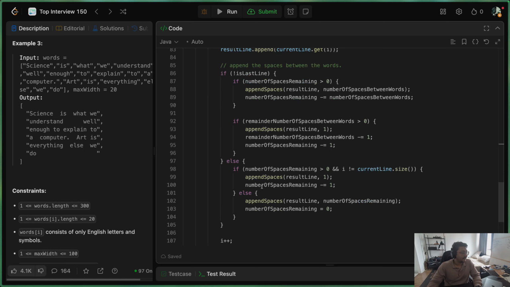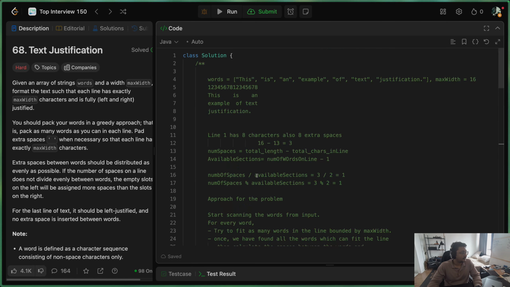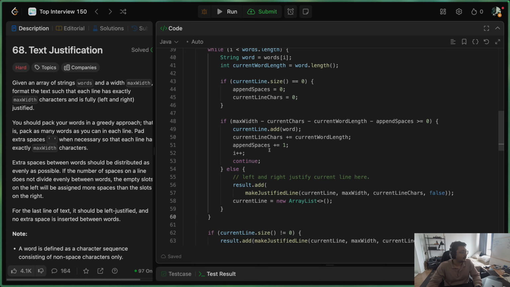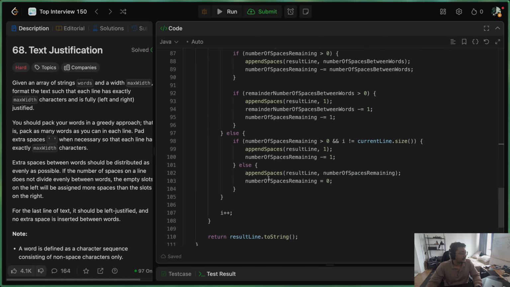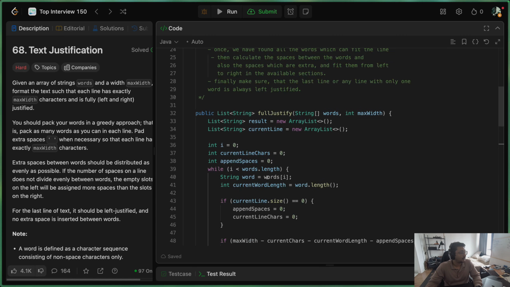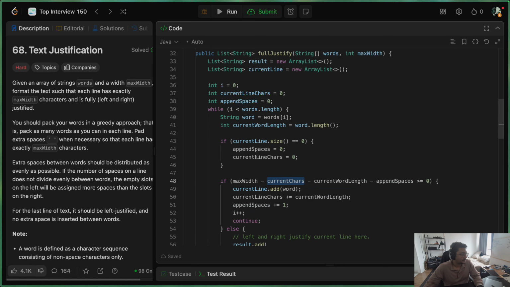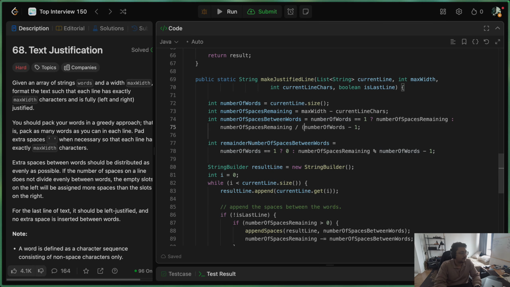And this is how the code looks like for the text justification problem. This question is marked as a hard problem, and the code is just very lengthy for this problem, but the approach is very simple. So let's try to go through the code once and see if we have missed something and try to fix that. If not, then we can try to run this code and see if we are able to pass the test cases. So looking at this line, we have to update the variable name here as well. And these values should be in brackets so that we don't have wrong values in number of spaces between words and the number of spaces.